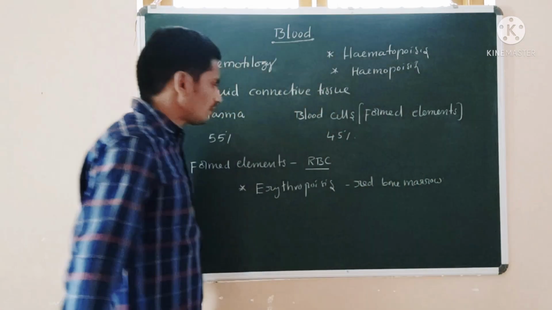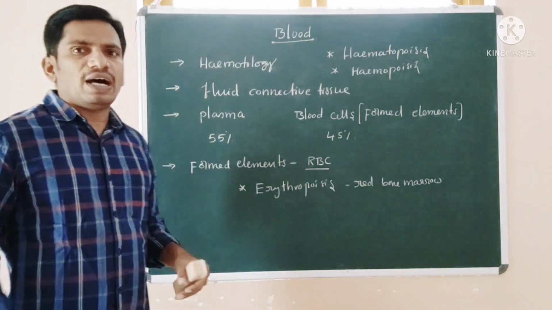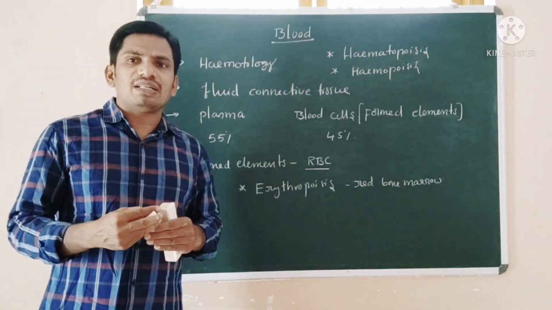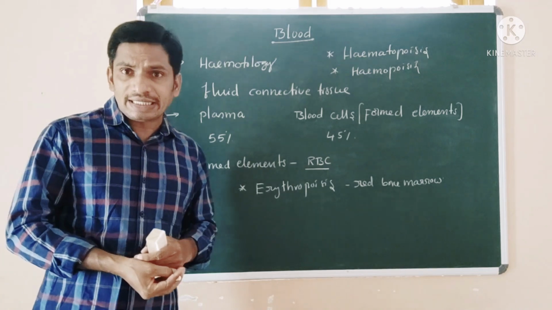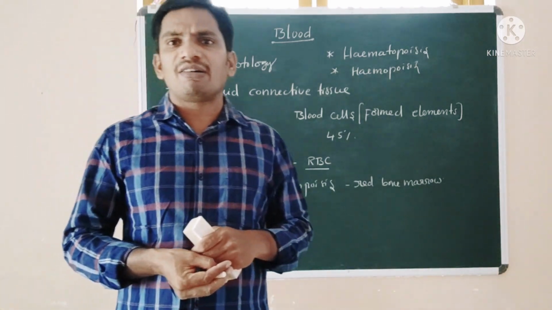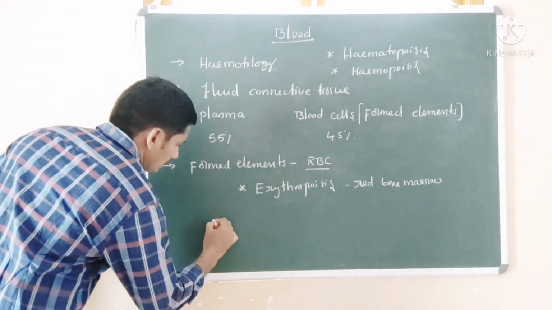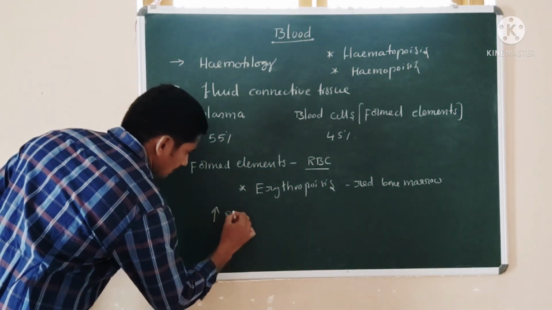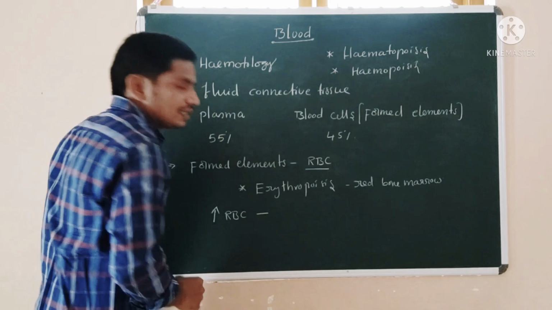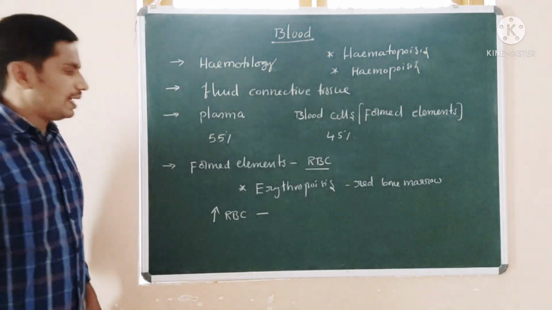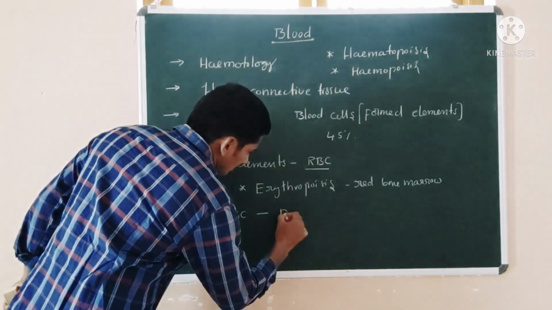Got it? So if the RBC number increases in our blood due to some reasons, if it rises in our blood, we call that condition polycythemia. Sometimes the RBC number decreases, for example during inflammatory conditions.